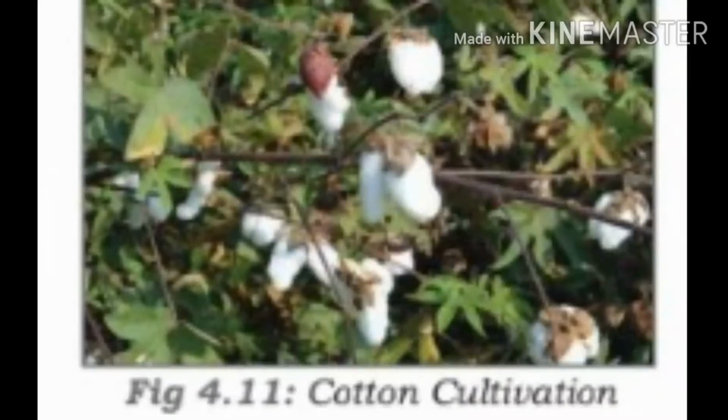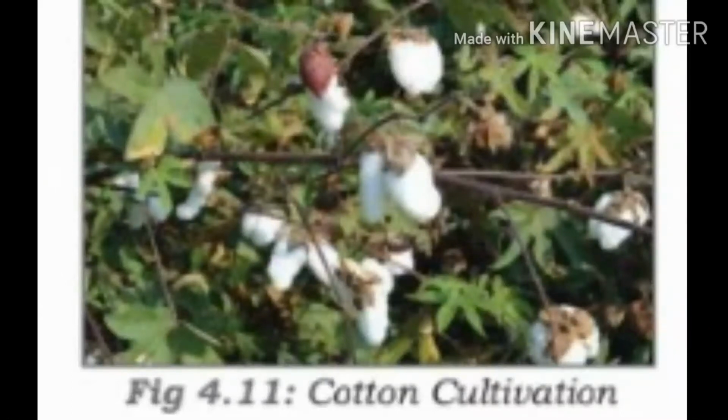Students, you may know jute is called the golden fiber. Why is it called the golden fiber? Because of its yellow color and the valuable foreign exchange it earns through export. That's why it is called the golden fiber. Clear? What type of climate is required for jute? High temperature, heavy rainfall and a humid climate. Then soil type: it grows well in alluvial soil.